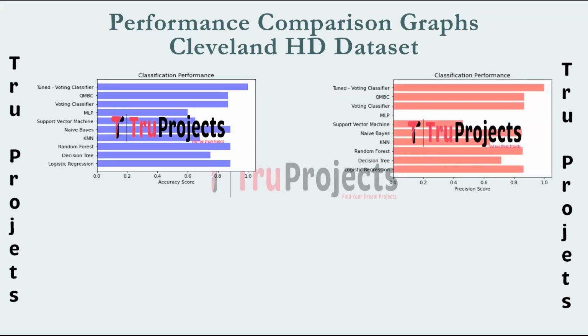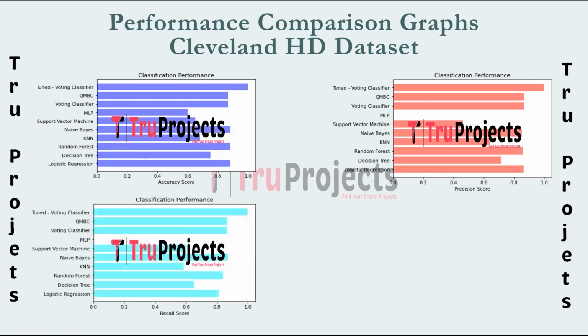This is the precision score comparison graph. It is the ratio of correctly predicted positive observations to the total predicted positives. It evaluates the accuracy of positive predictions. This is the recall comparison graph. Recall is also known as sensitivity or true positive rate. It measures the ability of the model to capture all relevant instances. It is the ratio of correctly predicted positive observations to the total actual positives.